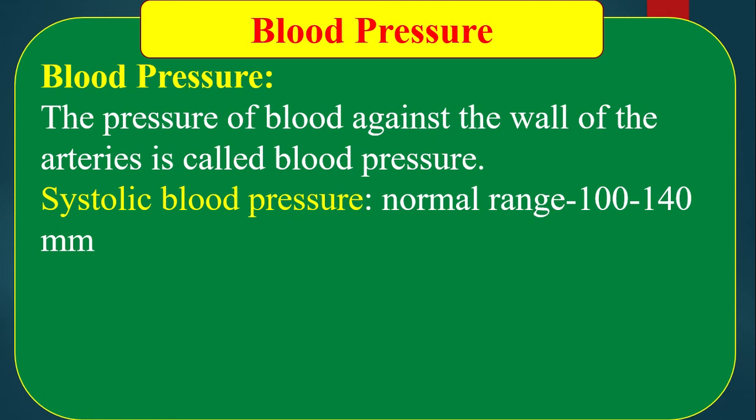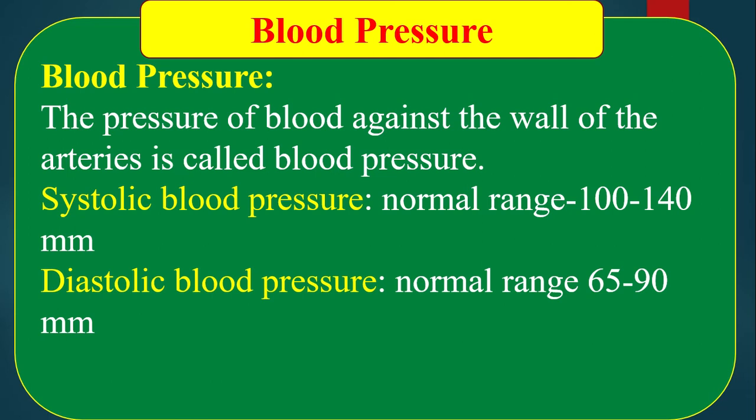The pressure of blood against the wall of arteries during the systolic condition, that means the contracted condition of the heart, is called systolic blood pressure. Normal range 100 to 140 mm.